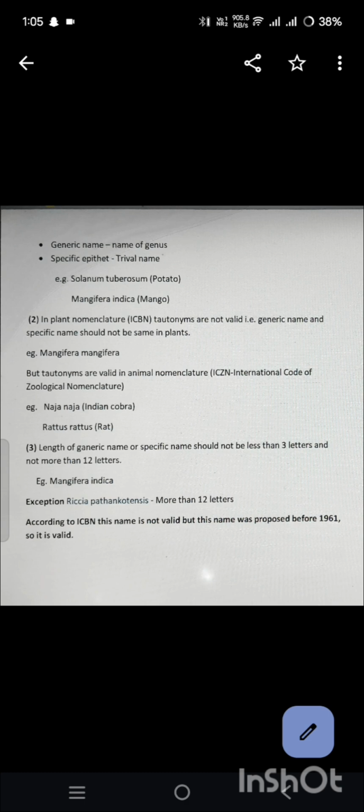Third, the length of the generic name or specific name should not be less than 3 letters and not more than 12 letters, as in Mangifera indica. Exception: Rixia pathancotensis has more than 12 letters. According to ICBN, this name is not valid, but this name was proposed before 1961, so it is valid.